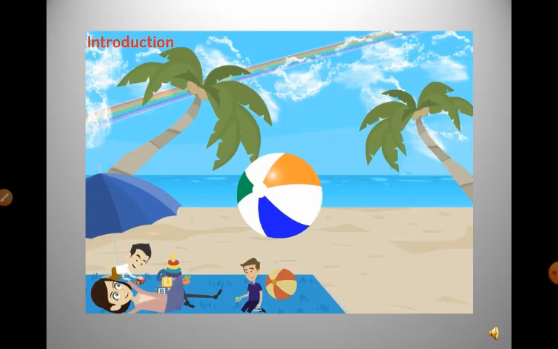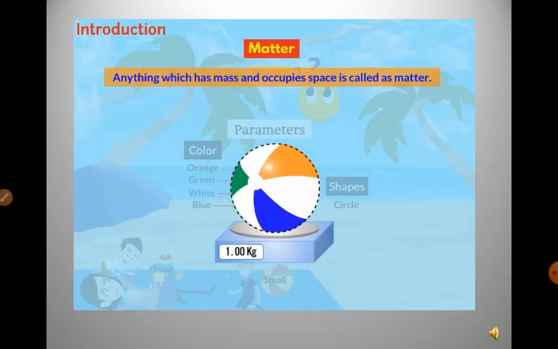So, how can we define matter? What is the definition of matter? As you see in the picture, the ball is placed on a weighing machine. The ball occupies space and it is also showing a reading, that is 1 kg. So we can define matter as anything which has mass and occupies space.